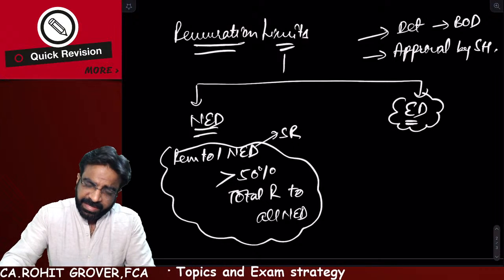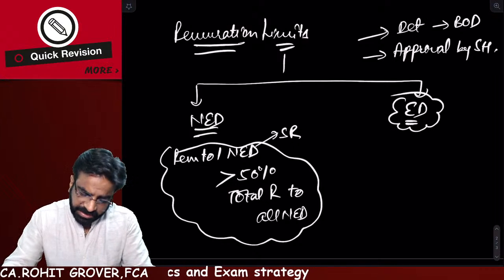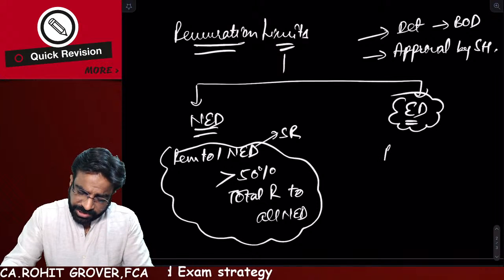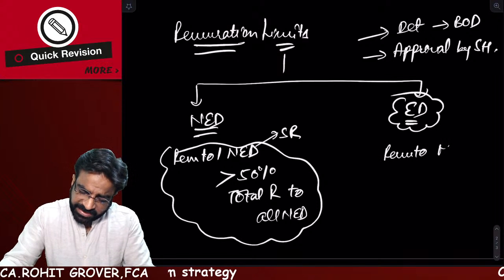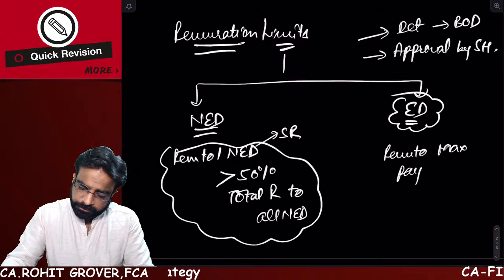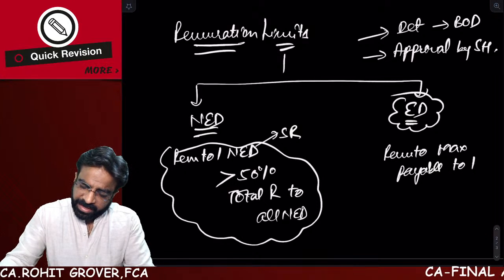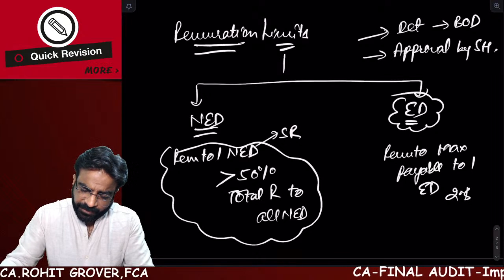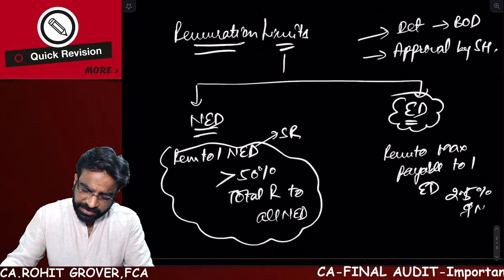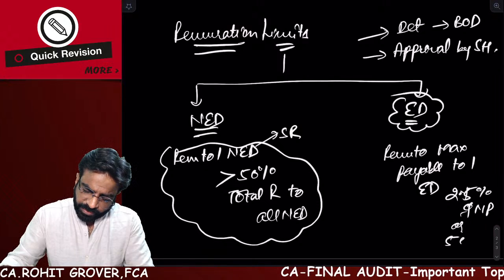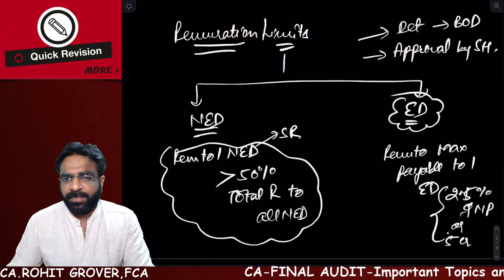And in case of executive directors, everyone, the maximum remuneration payable to one executive director is 2.5% of the net profits or 5 crores, whichever is higher.